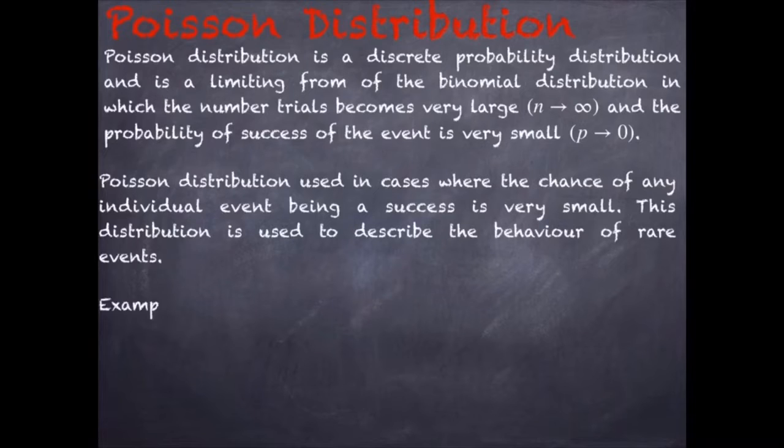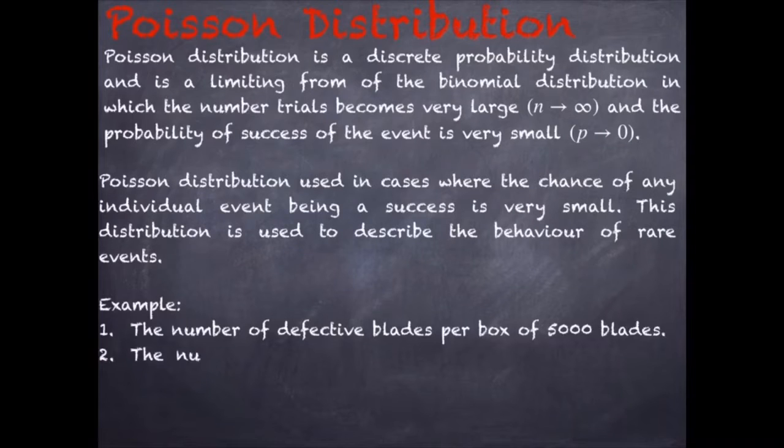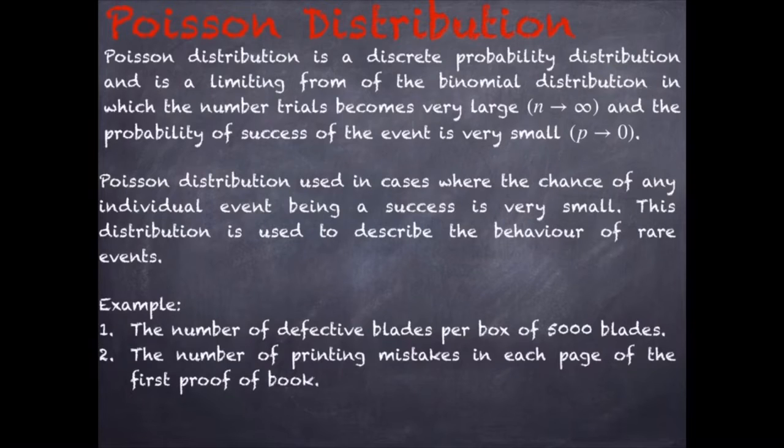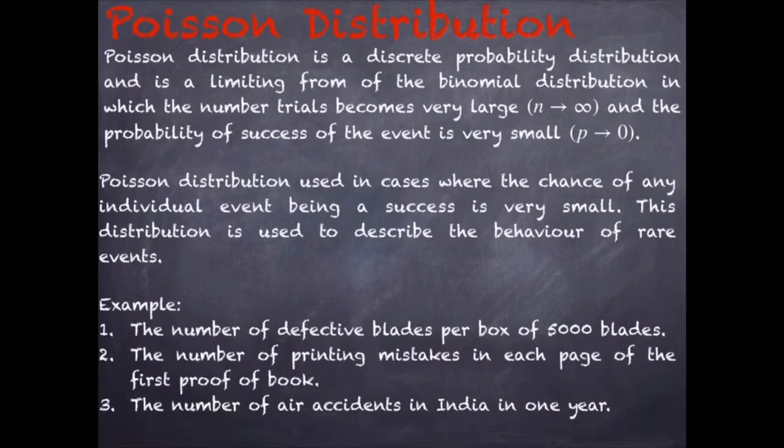For example, finding the number of defective blades per box containing 5000 blades. Rarely will we find defective ones. Another example is finding the number of printing mistakes in each page of the first proof of a book, or the number of air accidents in India in 1 year. These events happen very rarely, so in such cases we are going to use Poisson distribution.